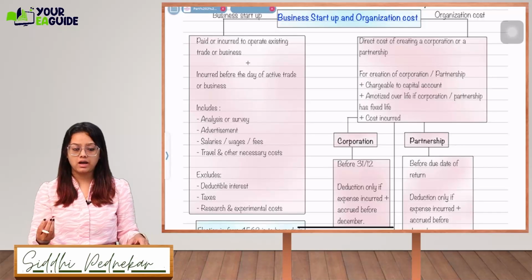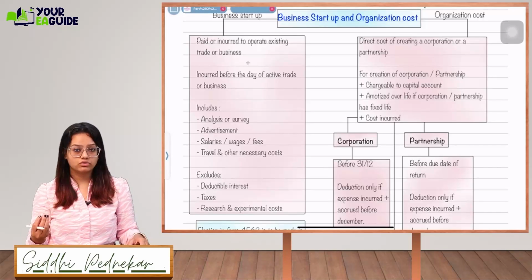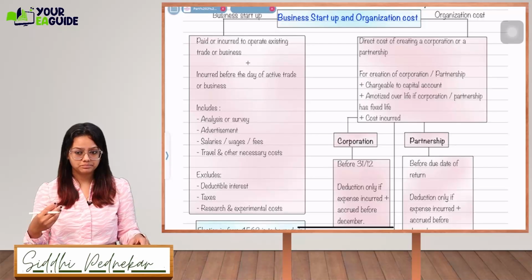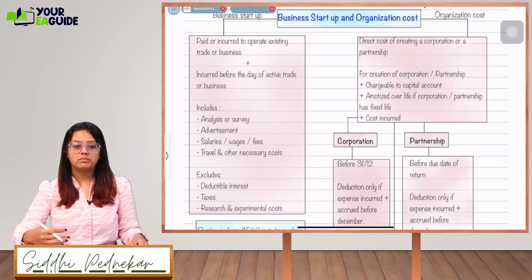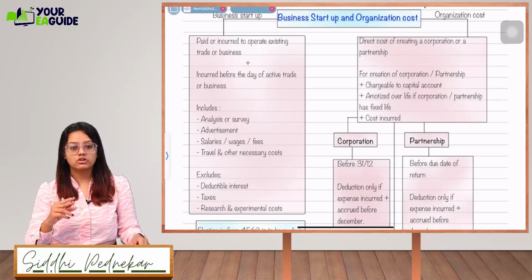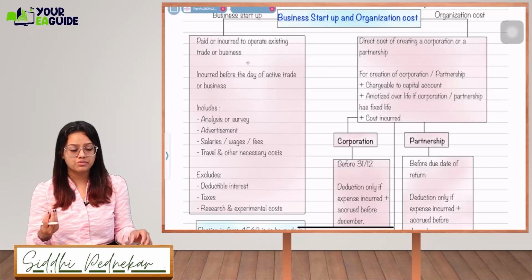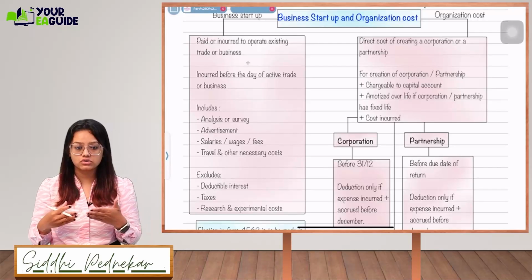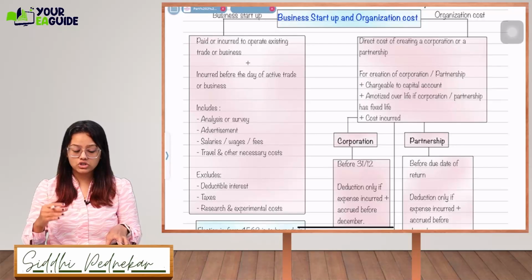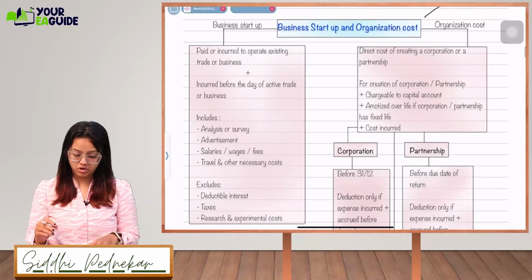So if you have paid any mortgage interest to acquire the business loan, it will be deductible anyway on your P&L, so it will not be called your business startup cost. Taxes, if you're paying any taxes at the starting of the business, those will not be included. Research and experimental costs: when you incur those costs, the result is uncertain, so those will not be included in your business startup cost.